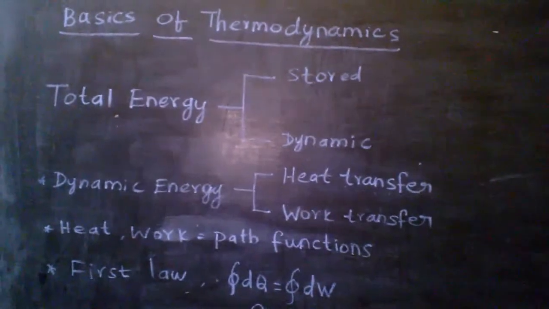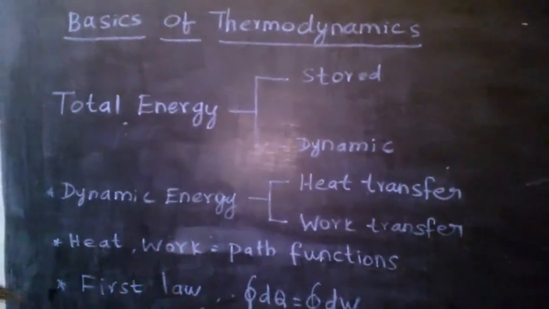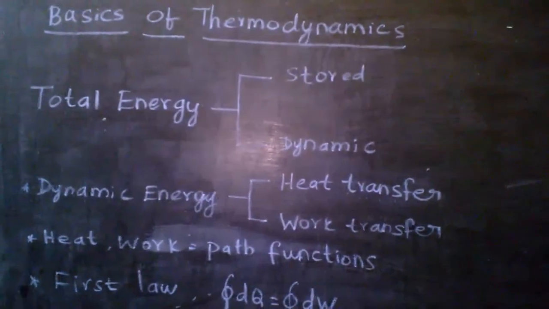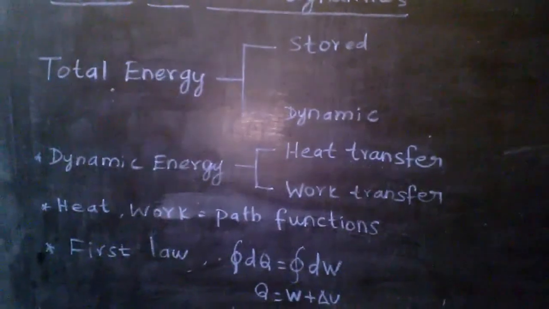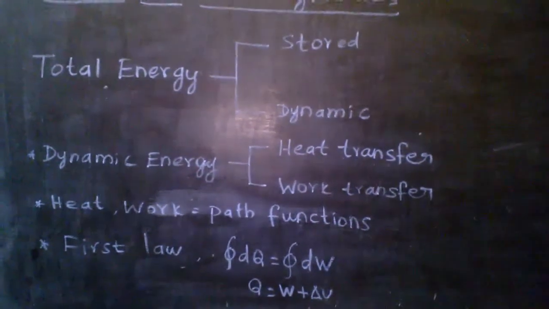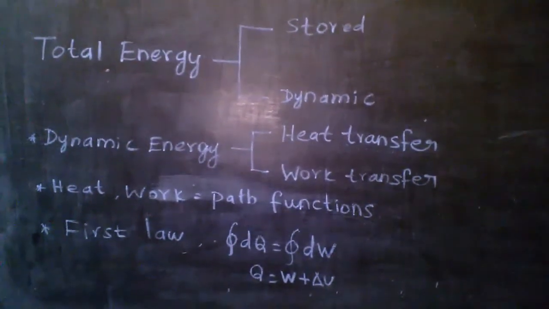That is total energy. One type of classification of total energy is stored energy and dynamic energy. Then we come to the dynamic energy, that is dynamic energy or energy interactions. The energy interactions are the heat transfer and work transfer. So, the heat transfer and work transfer are the path functions.